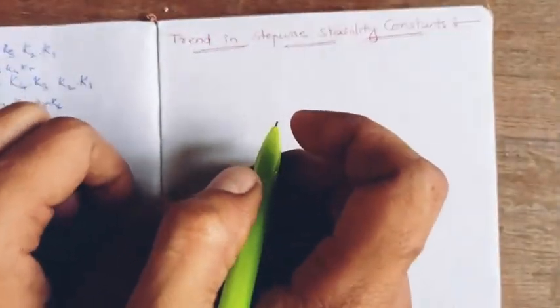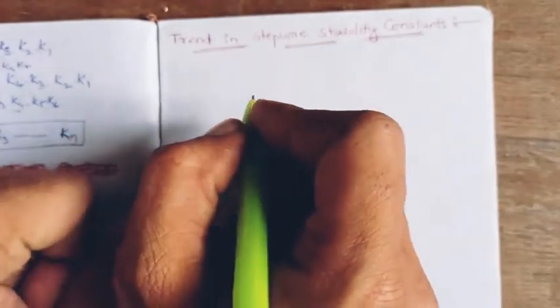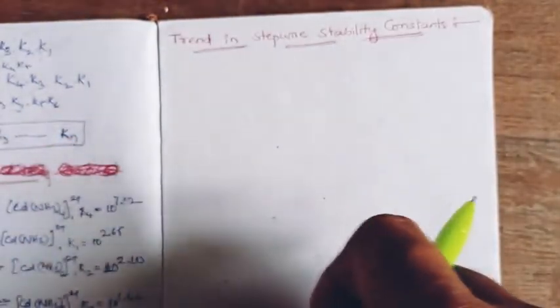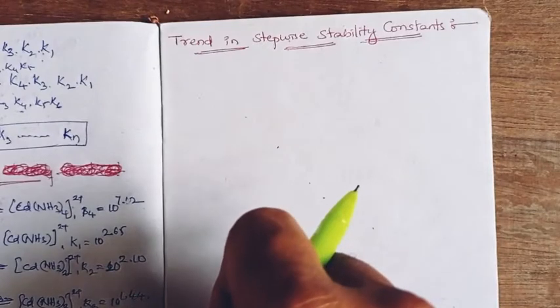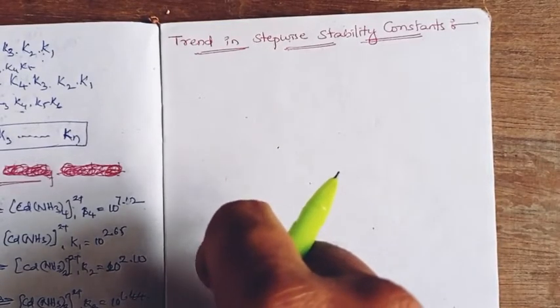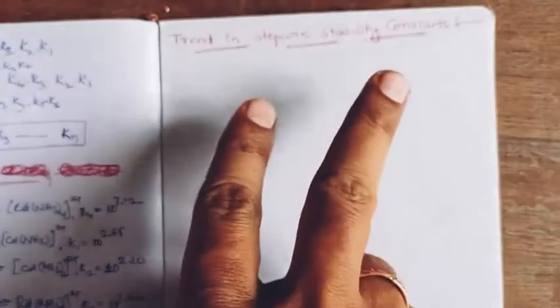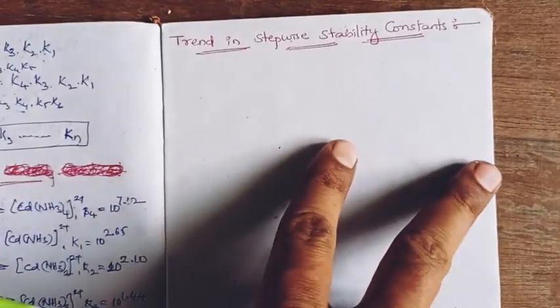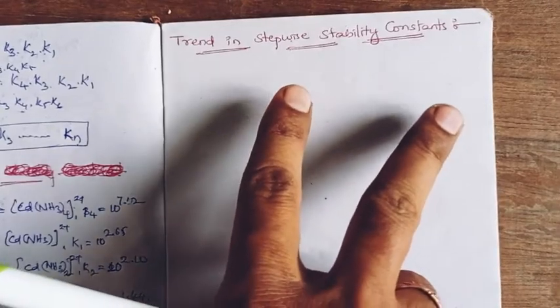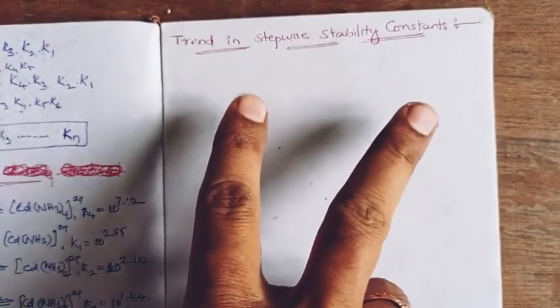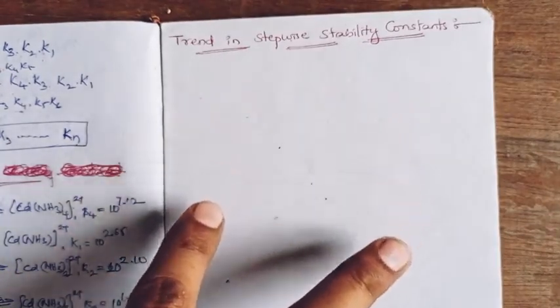Let us discuss today the trend in stepwise stability constant. In the last class, I explained that the thermodynamic stability constant is classified into two types: stepwise stability constant and overall stability constant. In one single complexation, multiple stepwise stability constants are generated.